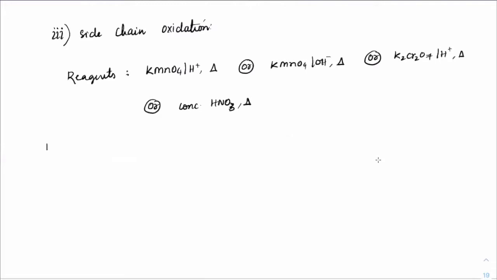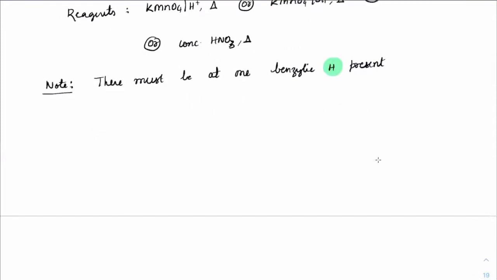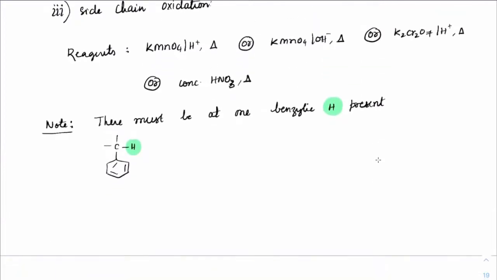One very important thing to note is there must be at least one benzylic hydrogen present. So we need to have at least one benzylic hydrogen for the oxidation to happen. For instance, no matter whatever groups this carbon contains, it should have at least one hydrogen. This is that benzylic hydrogen. If and only if the benzylic hydrogen is present, the oxidation will take place, or else there is no oxidation that will take place on the side chain. So I suppose you guys understood that.